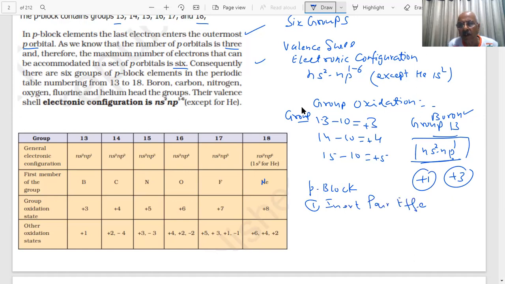What is the inert pair effect, students? The two electrons of the s orbital, due to poor shielding by the inner d and f orbitals, may be strongly attracted by a high effective nuclear charge, and they can become inert. When they become inert, they do not participate in bonding.